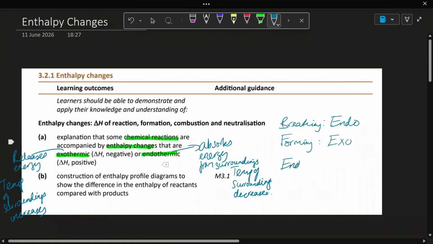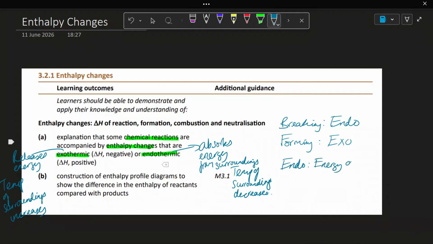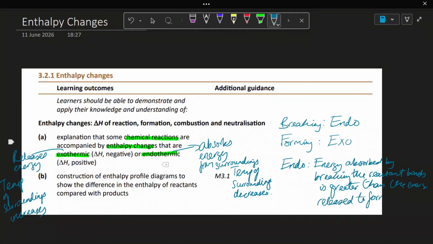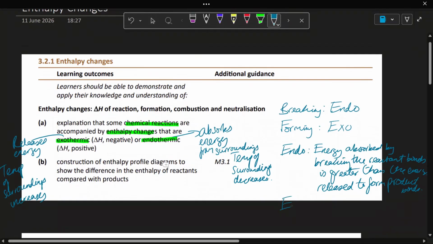Therefore, in an endothermic reaction, the energy absorbed by breaking the reactant bonds is greater than the energy released to form product bonds. So exothermic is just the exact opposite.